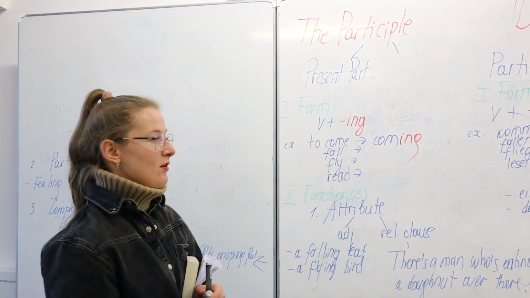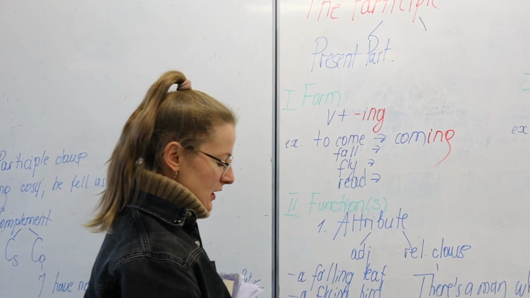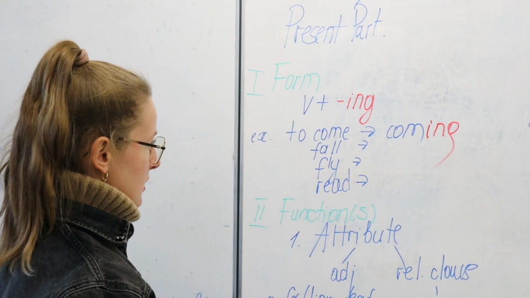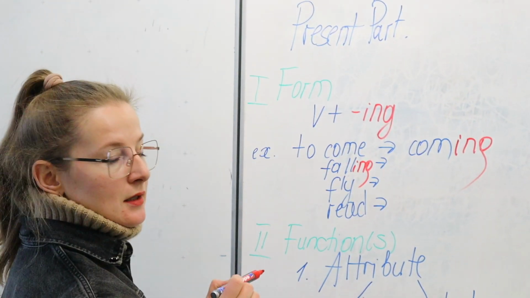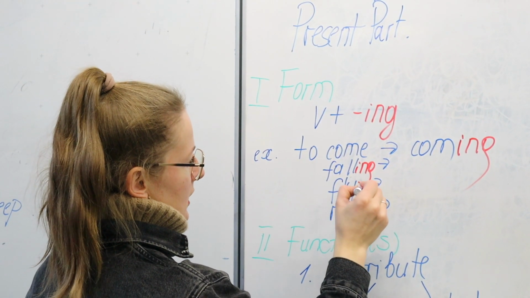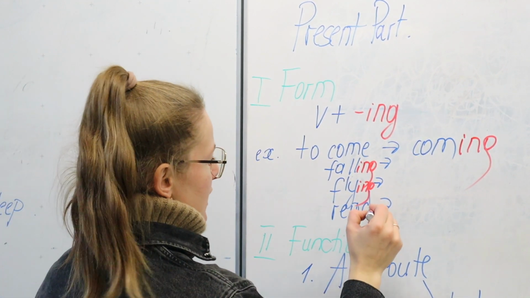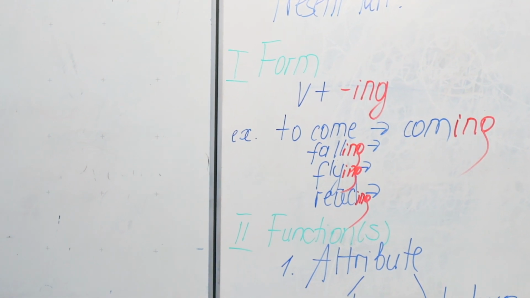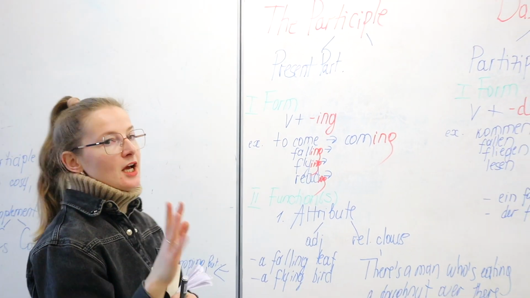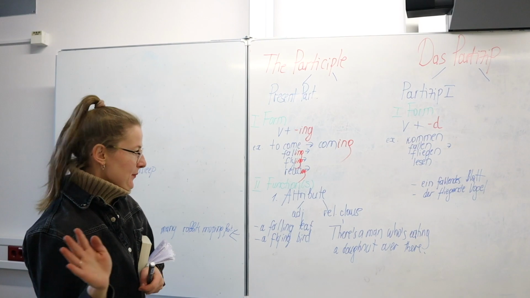What we end up having is coming, right? Then by fall we just put falling. By fly it's flying, and by read it's reading, right? I told you, super easy, nothing groundbreaking going on here, right?